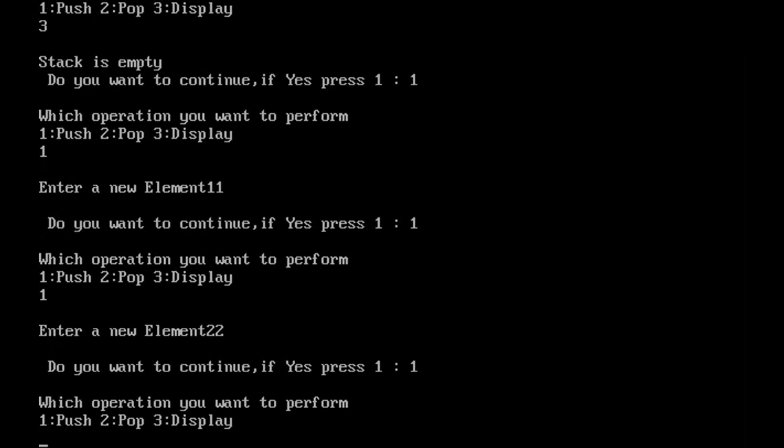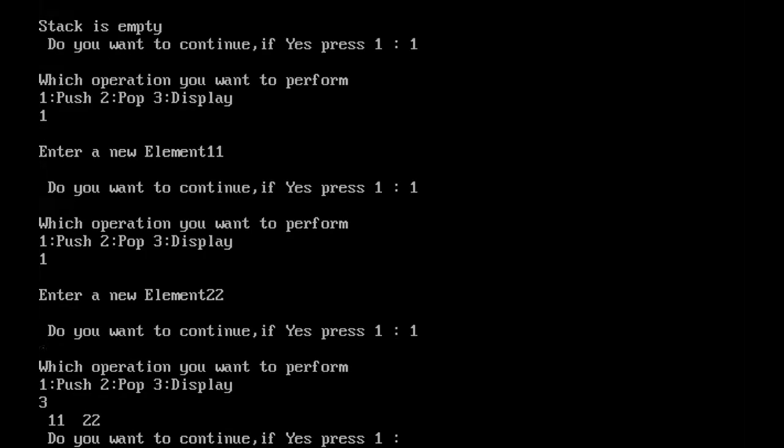Do you want to continue? Yes. Which operation? So can I display the element? Let's display and see. Are 11 and 22 visible? Yes, sir. 2 elements are visible.